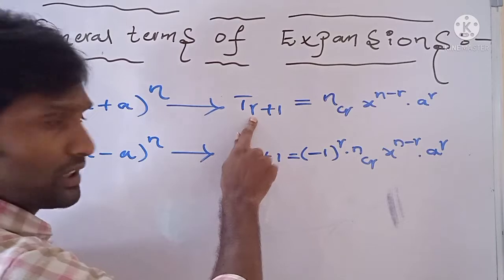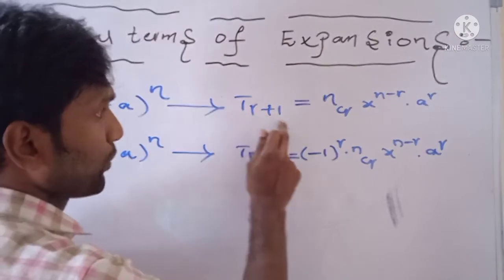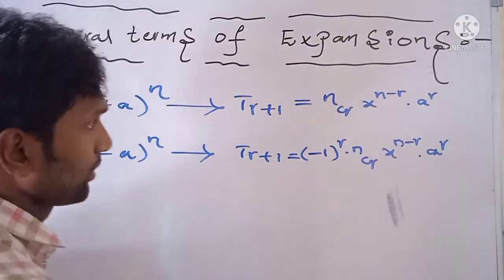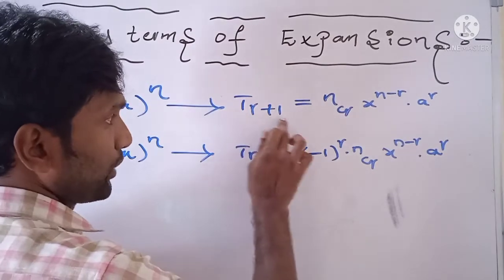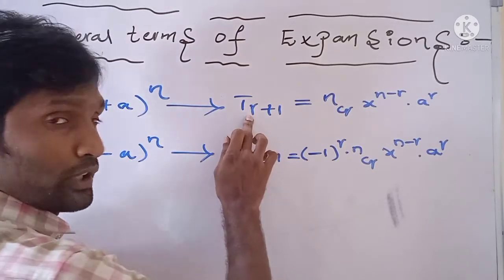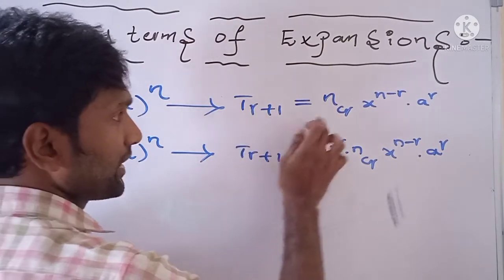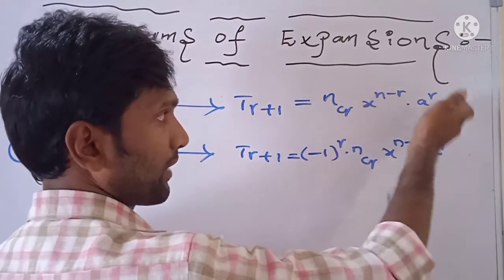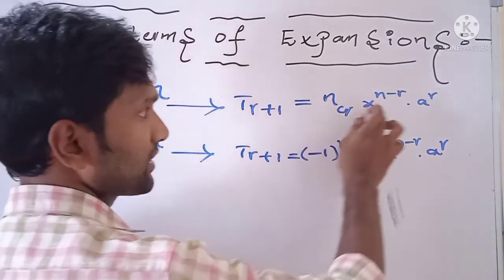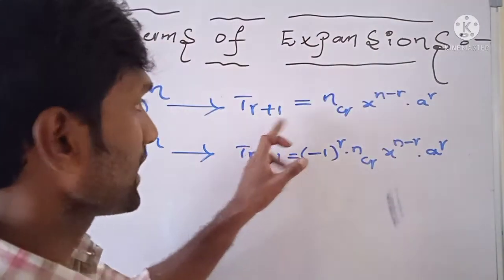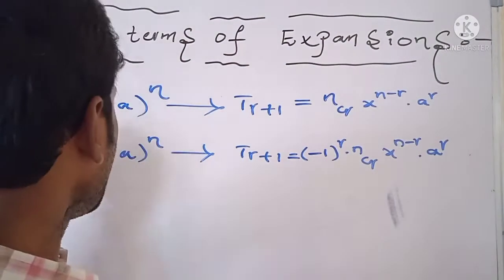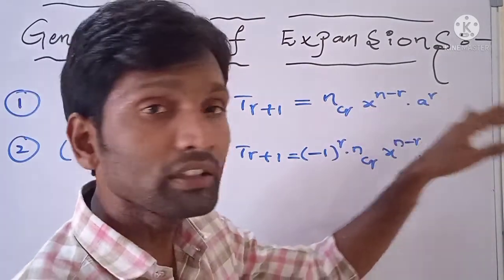Suppose the value of r equals 0, then we get the first term t1 equals nC0 x power n a power 0. If r equals 1, then the second term t2 equals nC1 x power n minus 1 a power 1. r equals 2, then third term t3 equals nC2 x power n minus 2 a square. Suppose r equals 3, now t4 equals nC3 x power n minus 3 a cube. That means the first, second, third and fourth terms are all positive. In the expansion of (x plus a) whole power n, all terms are positive.